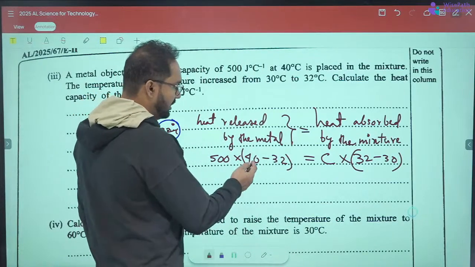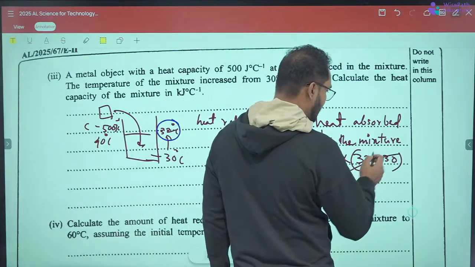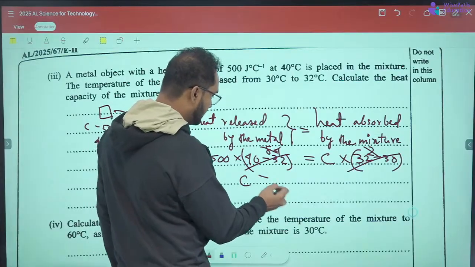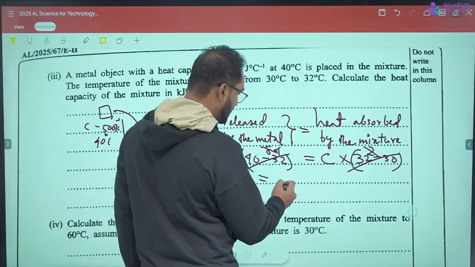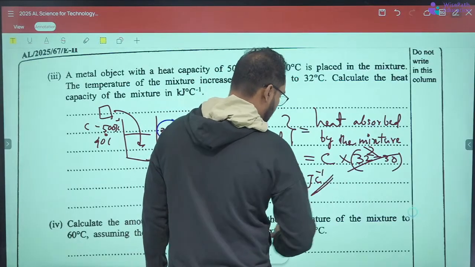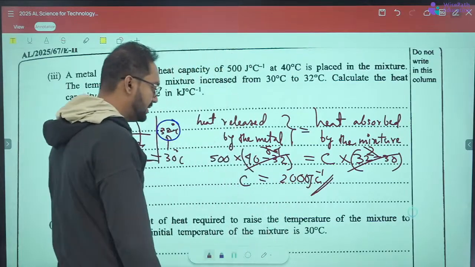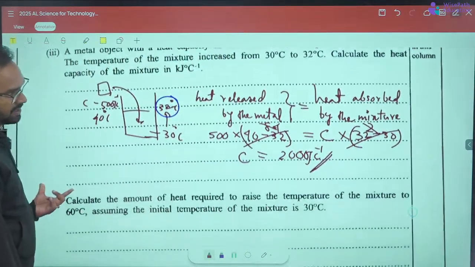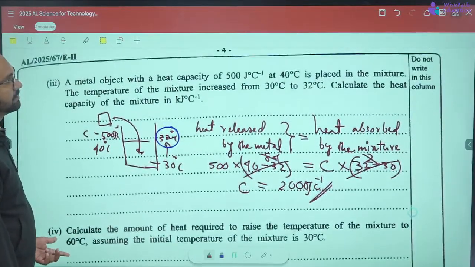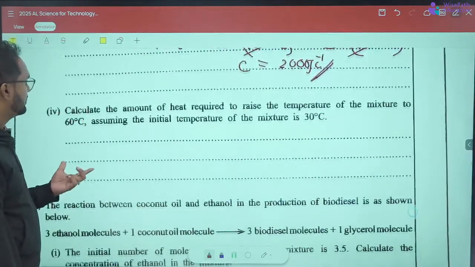So this is 8. 40 minus 32 is 8, and 32 minus 30 is 2. 2 times 1 to 2 times 4. So C equals 4 times 500, which is 2000 joules per Celsius, right? 2000 joules per Celsius should be the answer, right? Come to the next question, fourth question.